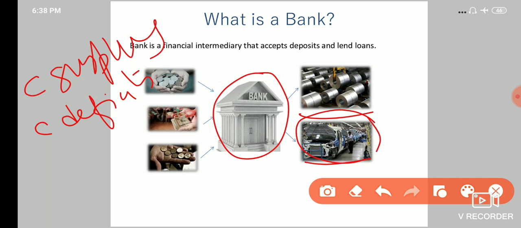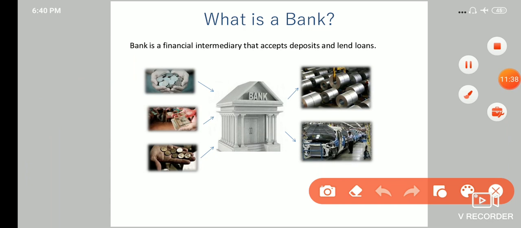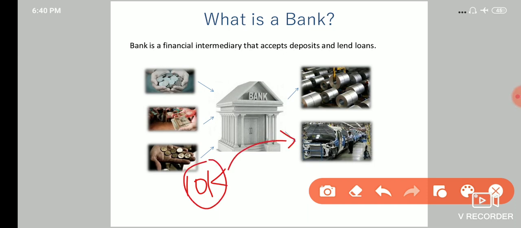and they will charge higher interest in their lending than the rate of interest which they provide to their saving account holders. So guys, for example, let's say a bank accepted a deposit of 10,000 from its saving account holders. Now the bank will lend this amount to businessmen, suppose at a rate of 10%. So they will have to pay an interest of rupees 1000 every year. And now what will the bank do?